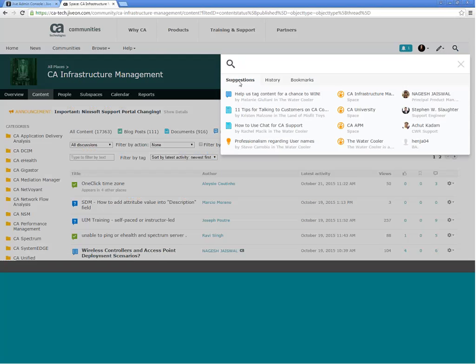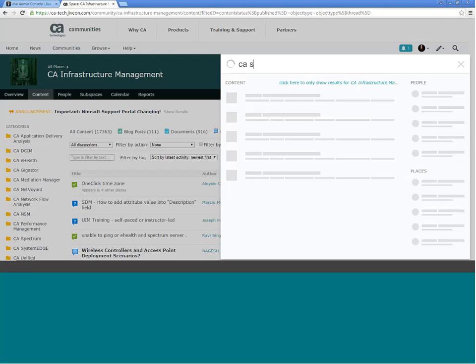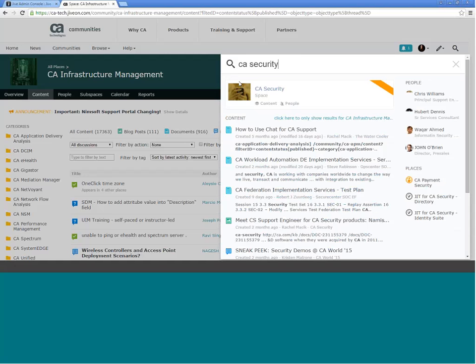It's just a more clean and quick search system, I found. For instance, when you type in a specific term, it'll show you the results, but it'll actually highlight at the top what it thinks you're looking for. So it'll make it more prominent there while still showing everything else that might be relevant. You also have the option to click here to only show results for the current space you're in. So that's a good feature as well.